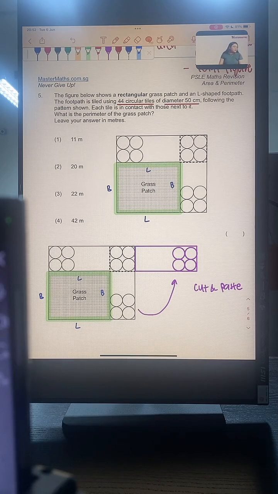Are you able to solve the question now with this clue? If you need more clues, let me highlight this out. This is our length. If I use different colors, I think it will be a bit more helpful.